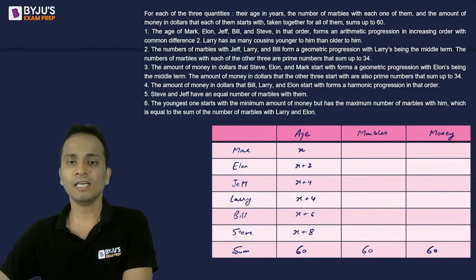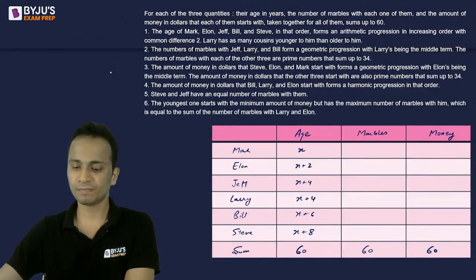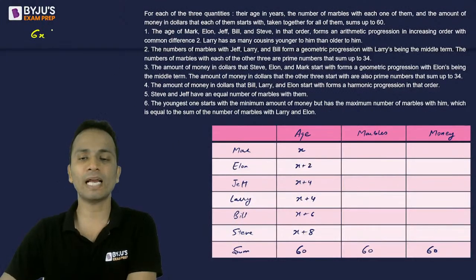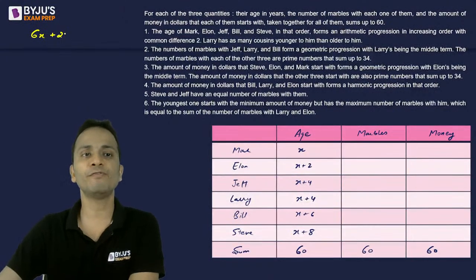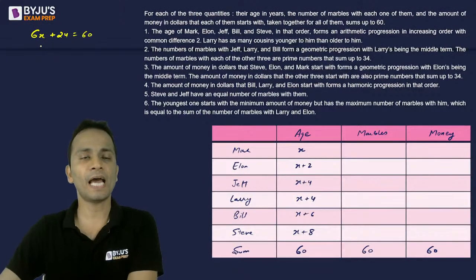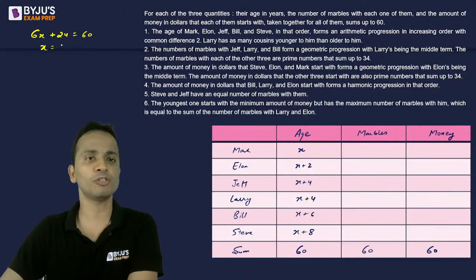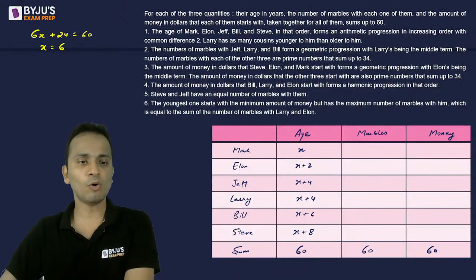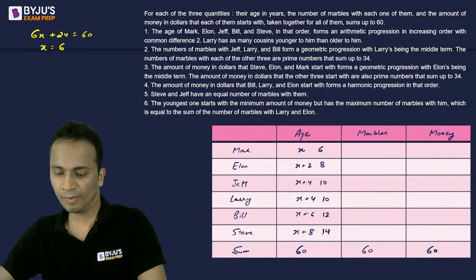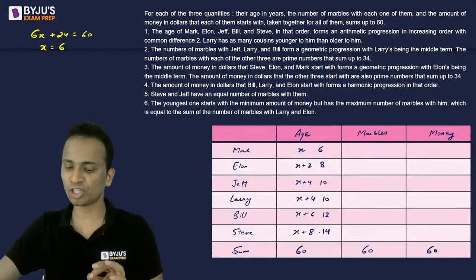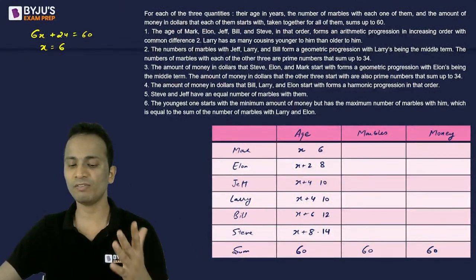If I add X, X plus 2, X plus 4, X plus 4, X plus 6 and X plus 8, that will give me 6X plus 20 and 4, which is 6X plus 24, equal to 60. The value of X will come out to be 36 upon 6, that is 6. Now I can write the ages of all these people: 6, 8, 10, 10, 12 and 14. Archana has given the same numbers. Very good, Archana.